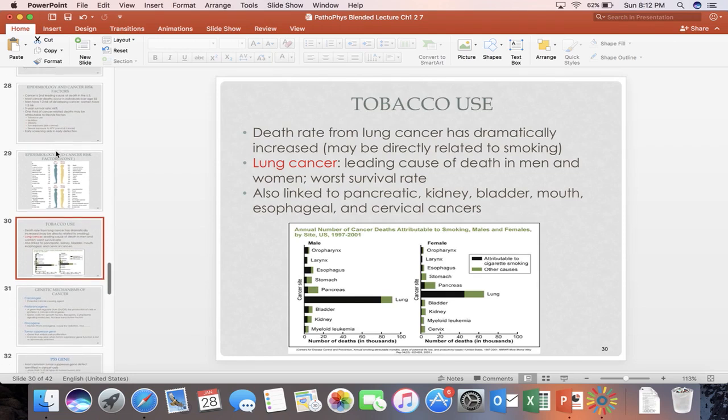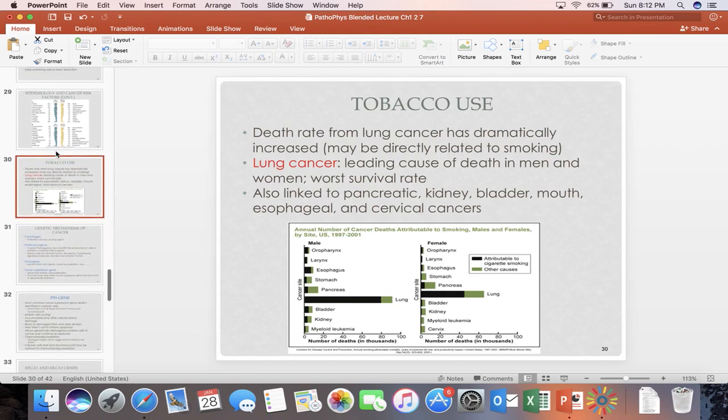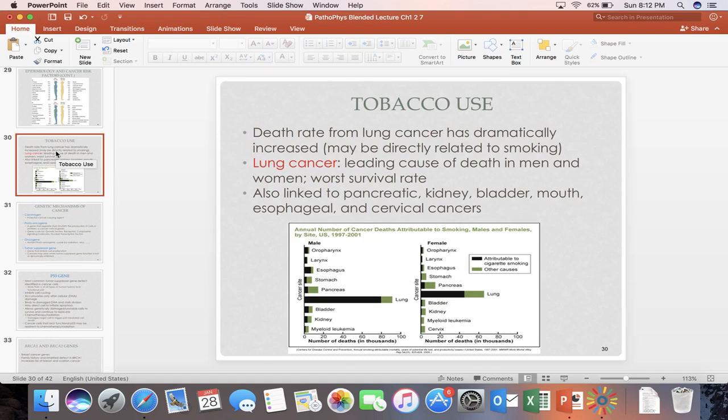So, tobacco use and how is that associated with death? The death rate from lung cancer has dramatically increased, and it may be directly related to smoking. Lung cancer is the leading cause of death in men and women, and it has the worst survival rate.